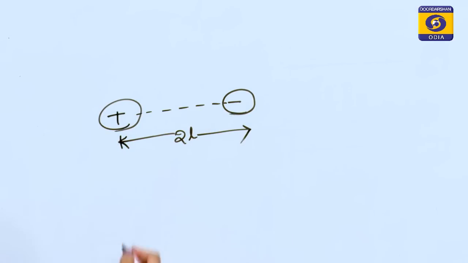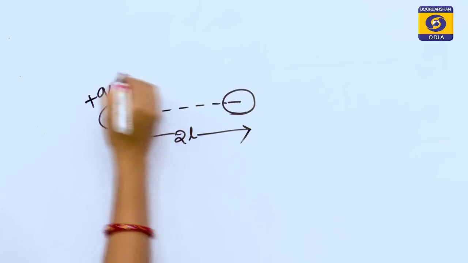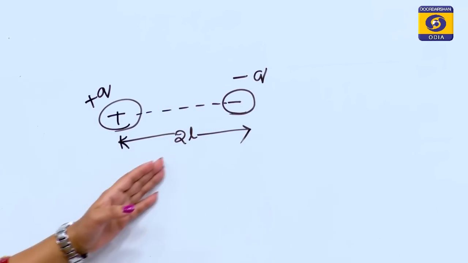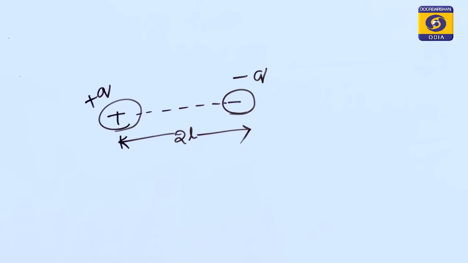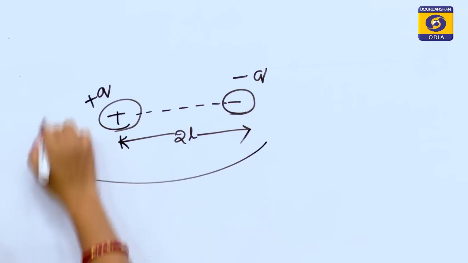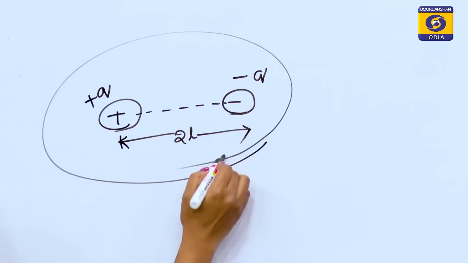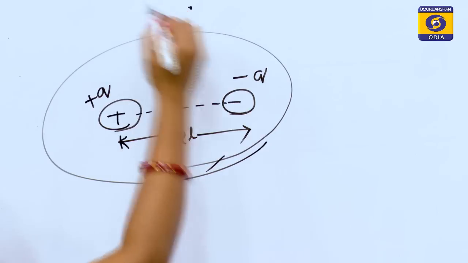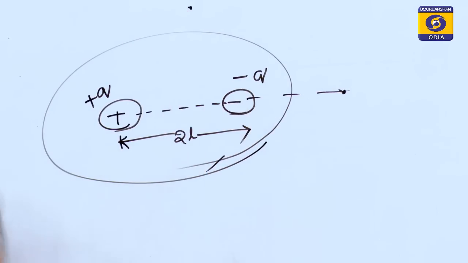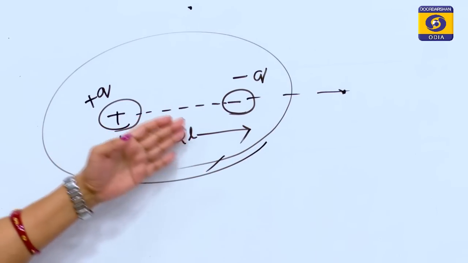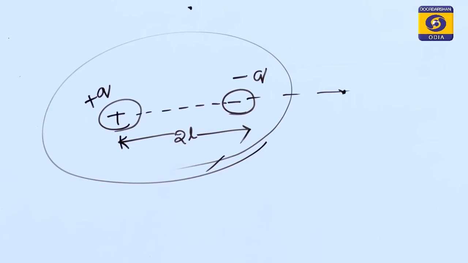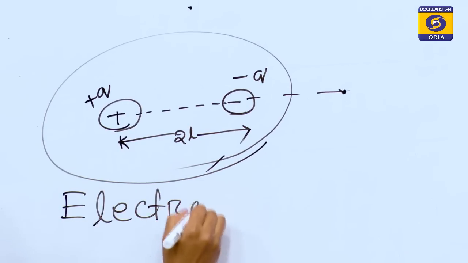Two opposite point charges, suppose plus q and minus q, are separated by some distance 2L. Then what does this constitute, and how do we find the electric field intensity at any point? Suppose here and also here, at any point, how do we find the electric field intensity, and what is the system called? This system is called an electric dipole.